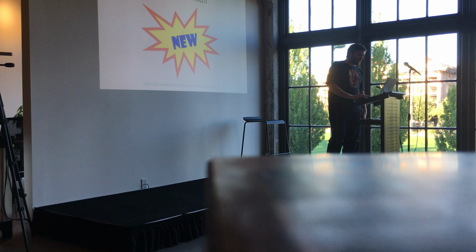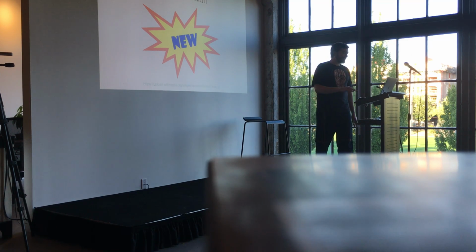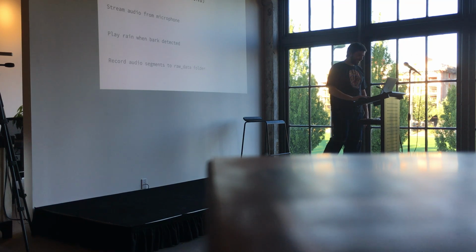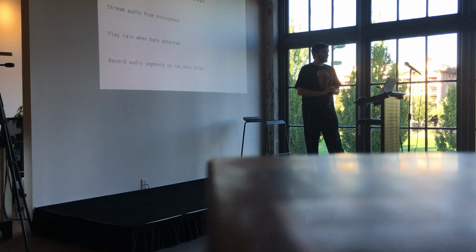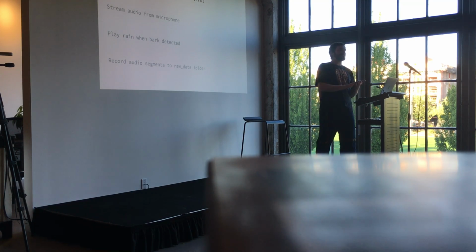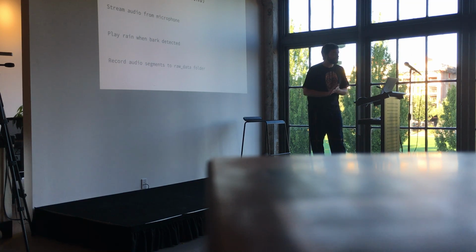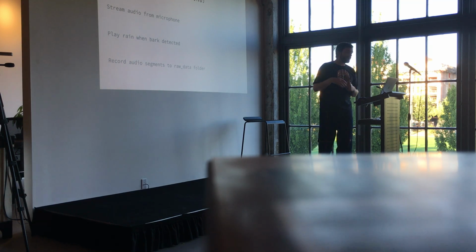Okay, so here's some of the functionality I added to help adapt it for George. So of course, instead of just reading a file from disk, we want to stream continuously from a microphone, and we want to play rain when a bark is detected. Another cool thing is now we can record audio segments.